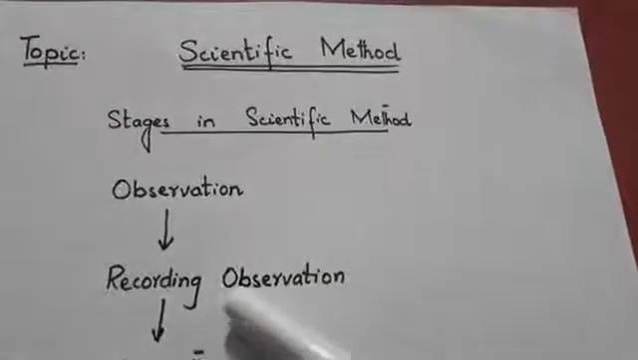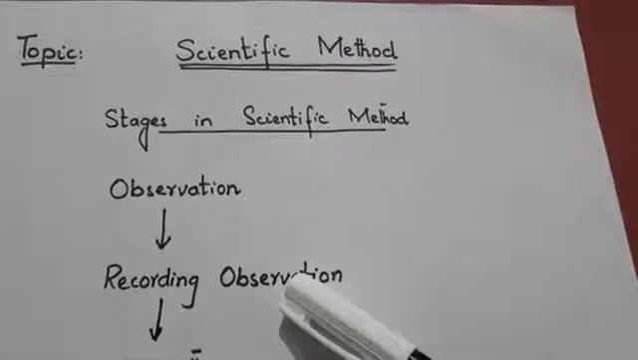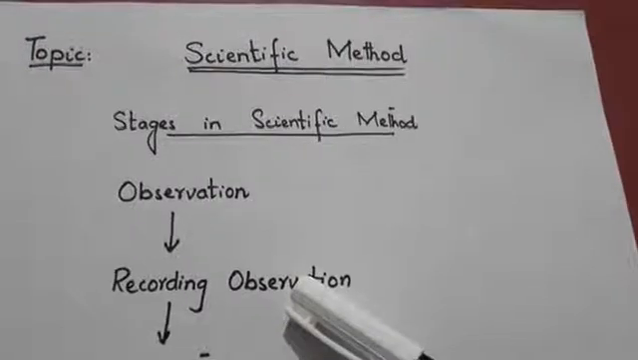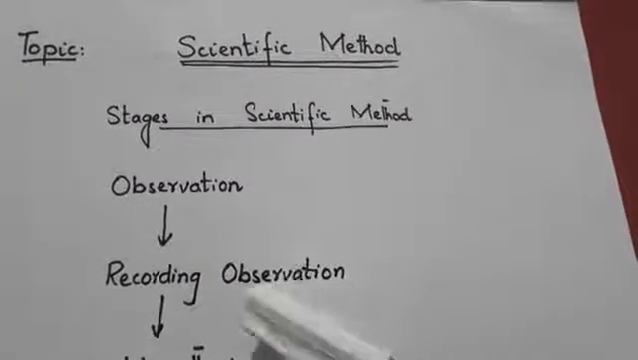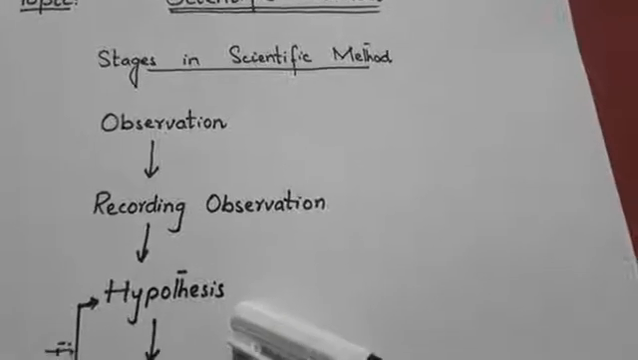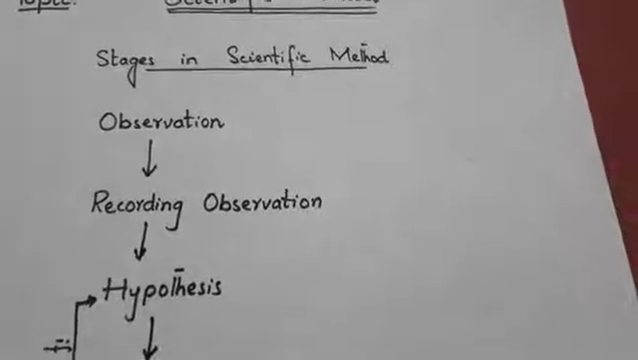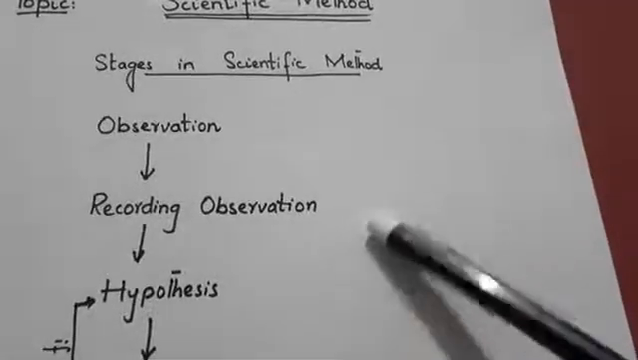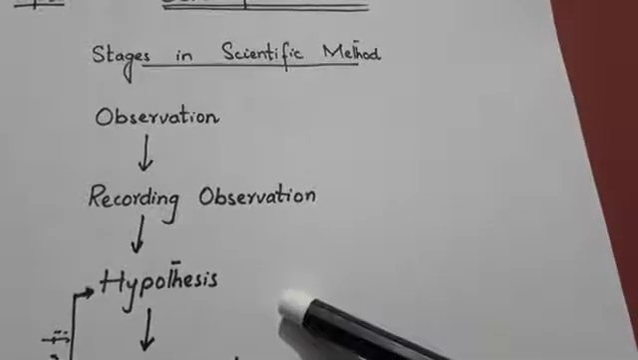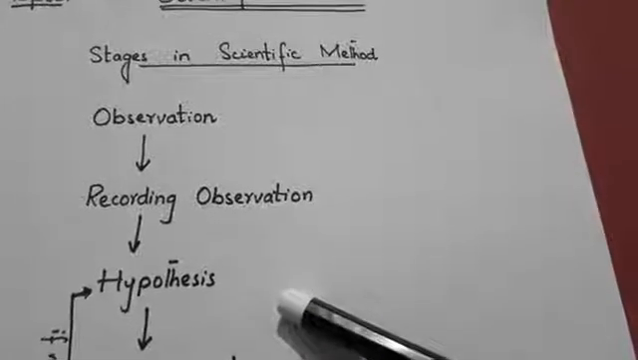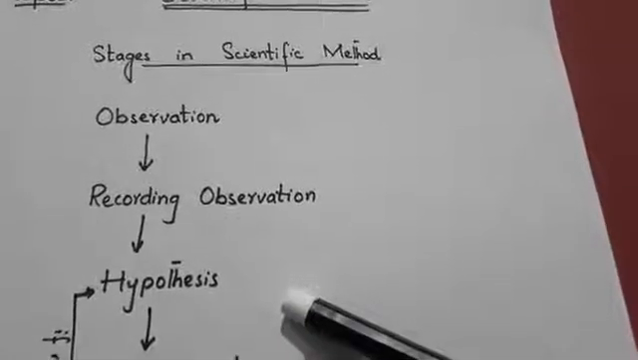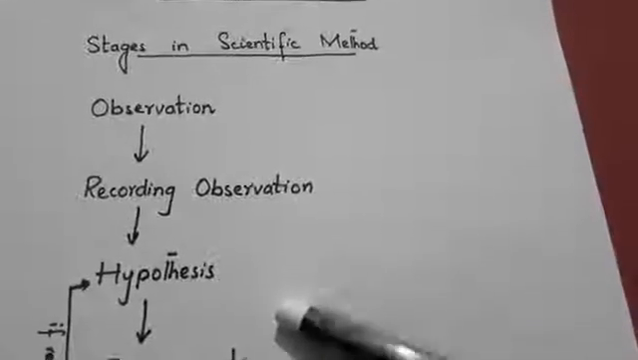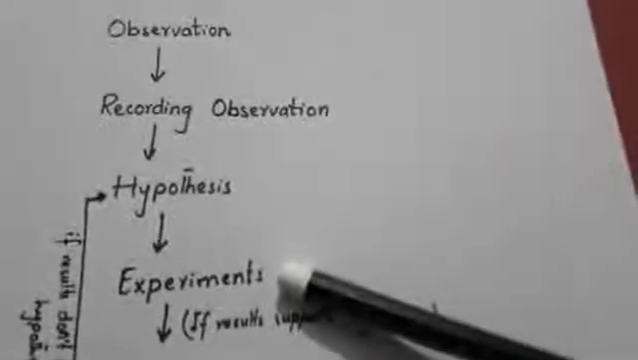Next one, recording observation. Recording the observation or the reading in an appropriate form for further use. And the third one is hypothesis. Hypothesis is a suggestion, an explanation that can be tested. Means, coming up with the observation and the recording, a person makes a hypothesis. A hypothesis is the suggestion that a person makes for his experiment or investigation that can be tested through experiments. Next, after the hypothesis a person has to do experiments.